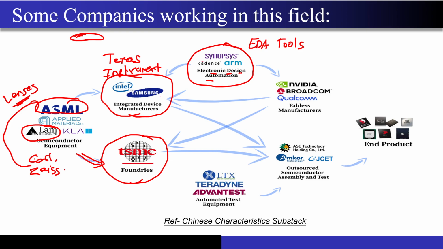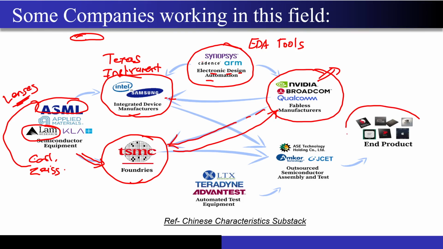Now, as opposed to companies like Samsung and Intel, there exist companies which do not have their own fabrication plant, that is, they do not have a foundry. What these companies do is they own the IP, they design the processor, they design the RF chips. They send it for fabrication to companies like TSMC. They get back the chips, and whatever chips they have will look something like this as the end product.